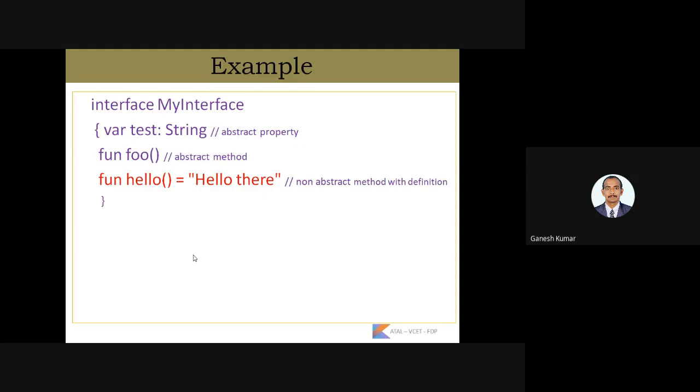So here the interface, MyInterface, is the basic interface we are defining with a variable test of type string and two methods: one abstract method and another non-abstract method. Why it is a non-abstract method is because we are defining the hello method here, whereas the function foo is abstract because we don't have the definition of that particular method.